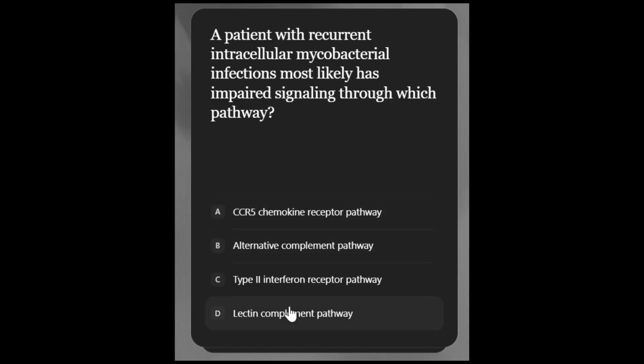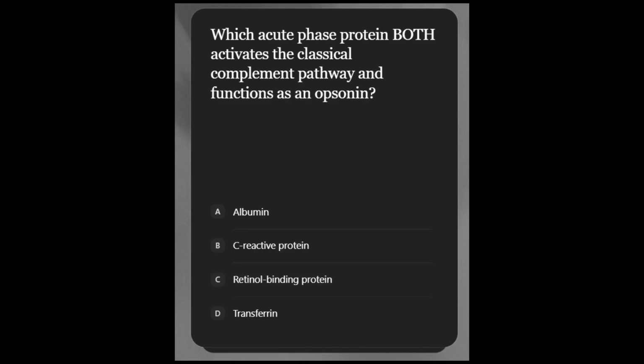Why? IFN-gamma signaling activates macrophages for intracellular killing via enhanced phagolysosome fusion, increased ROS, and upregulated MHC expression, etc.